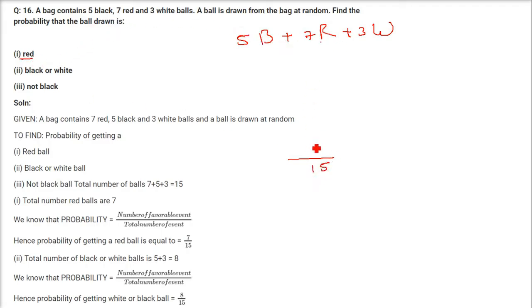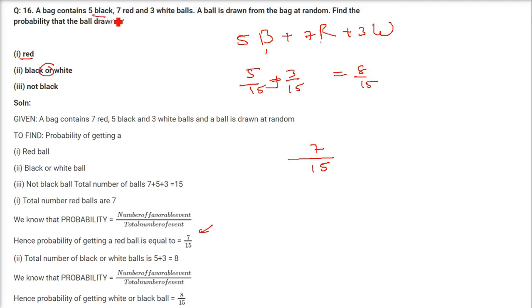We are talking about red. How many reds are there? See, it is 7. So 7 by 15 is the probability of getting a red. How about black or white? So what is the probability of black? It is 5 by 15. And what is the probability of white? That is 3 by 15. So you just have to add them because it is OR. OR means adding. So it will be 8 by 15.